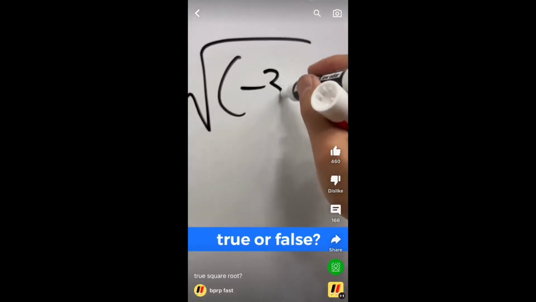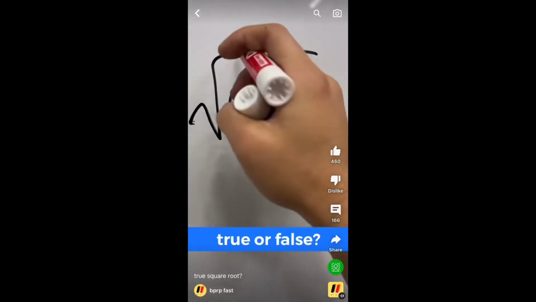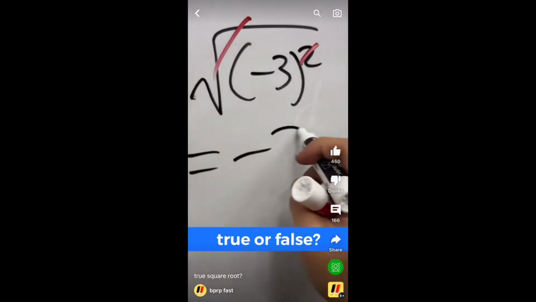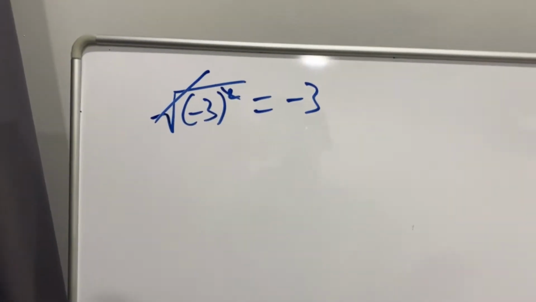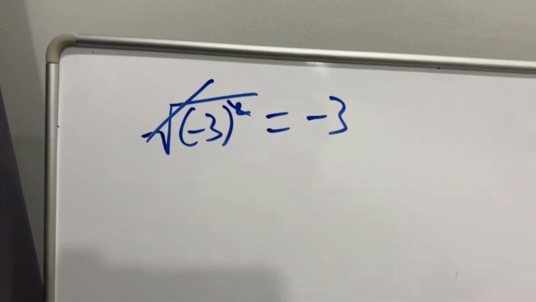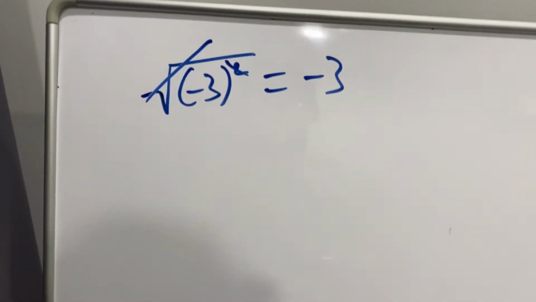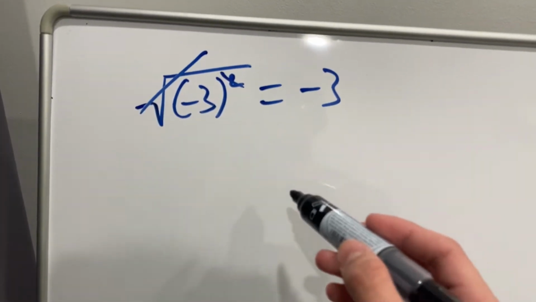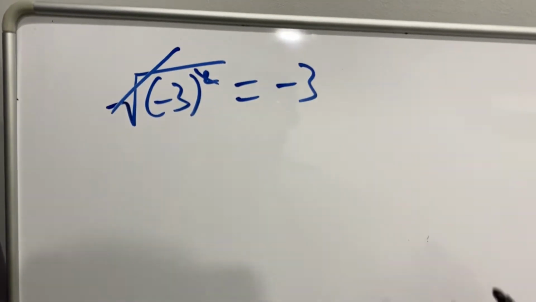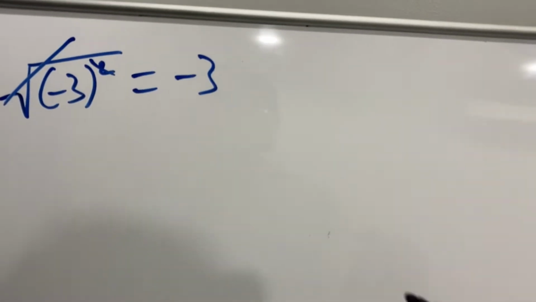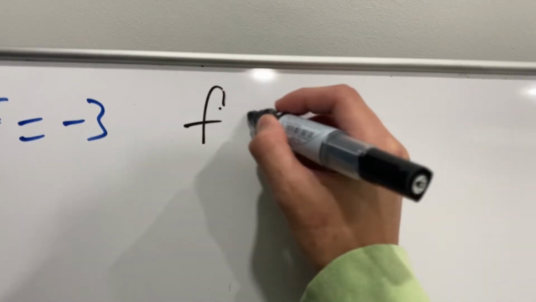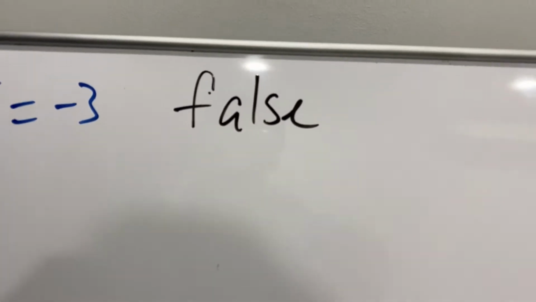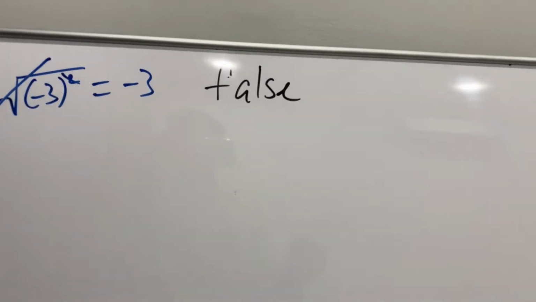True or false? Alright, so blackpenredpen uploaded a video asking if this is true or false, where the square root of (-3) squared, both can be cut out, will be cancelled and become -3. So is this true or false? I'll tell you the answer right now. It's false. That's false for two reasons.